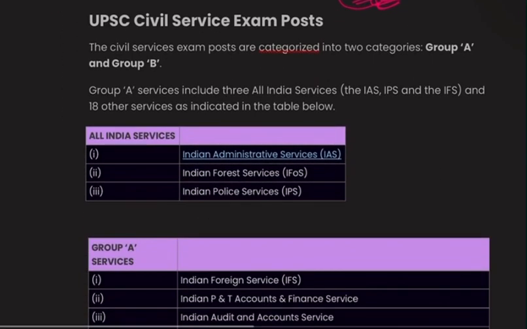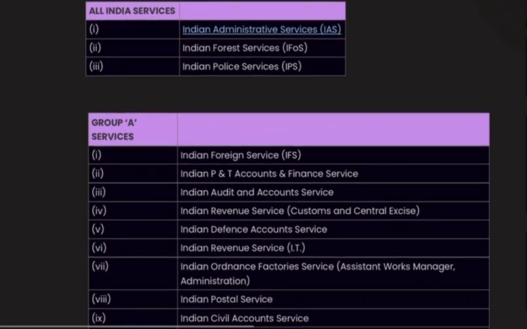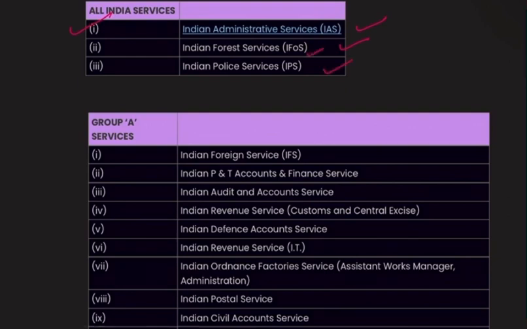Okay, UPSC civil service examination posts. Now we are discussing the posts. The civil service exam posts are categorized into two categories, Group A and Group B. Group A services include 3 All India Services, the IAS, IPS and IFS, and 18 other services as indicated in the table. The All India Services contain IAS, IFS and IPS. IFS is not Foreign Service, okay, it's Forest Service, that is Indian Administrative Service, Indian Forest Service and Indian Police Service.